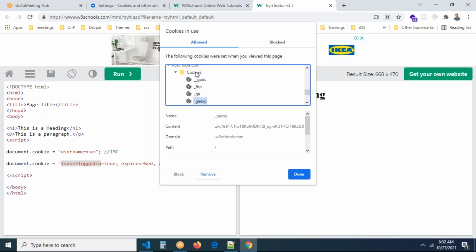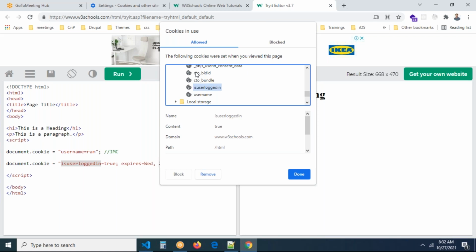I'm just checking this. What is the name of the cookie? Oh, it is here, not there. Let me go here. Here, can I find the cookie? Yeah, you can see user logged in. This is the cookie, and username is also there. Can you see the cookies are available in the browser?